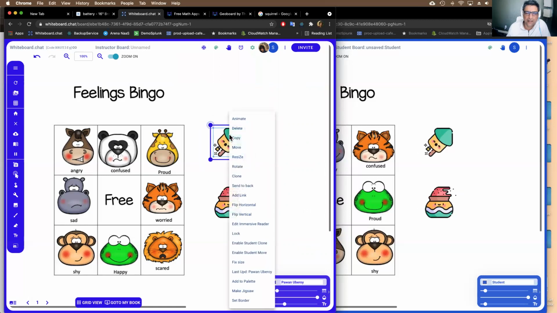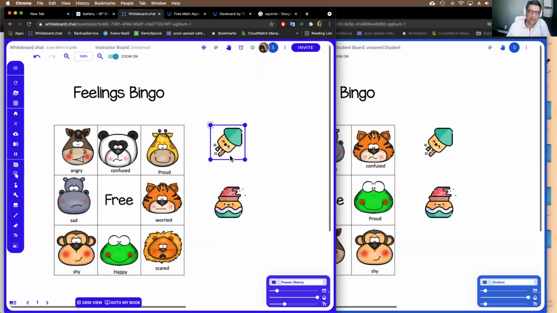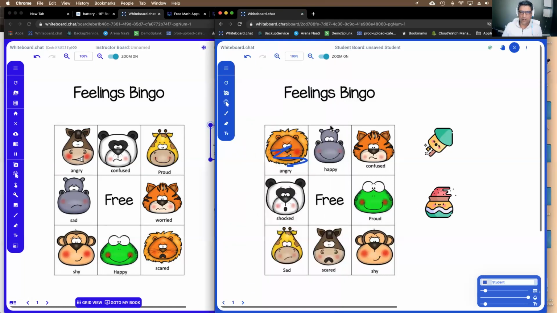Right, and then you can say enable student clone, and this one also enable student clone, so that students can move those objects. Otherwise students cannot move anything that the teachers put. So I'm going to put the link to this board on the chat so you can join it and see how it works as a student, from a student's perspective, right?